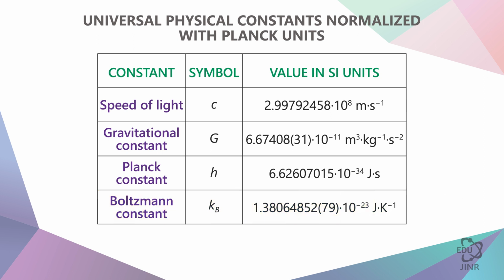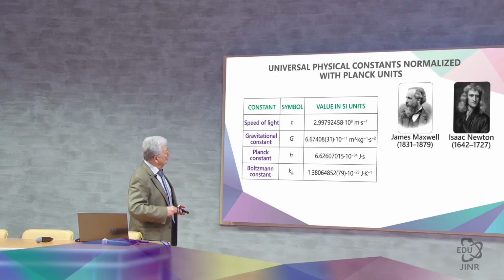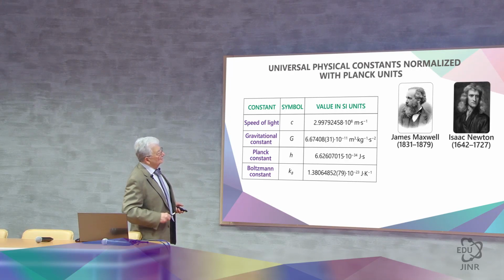Now, let's try to get new values from these fundamental quantities, the Planck values, which we will then apply in order to understand what happened in the Planck era. In this way, we are essentially exploiting Maxwell's equations, electromagnetism. We're talking about the law of universal gravitation.